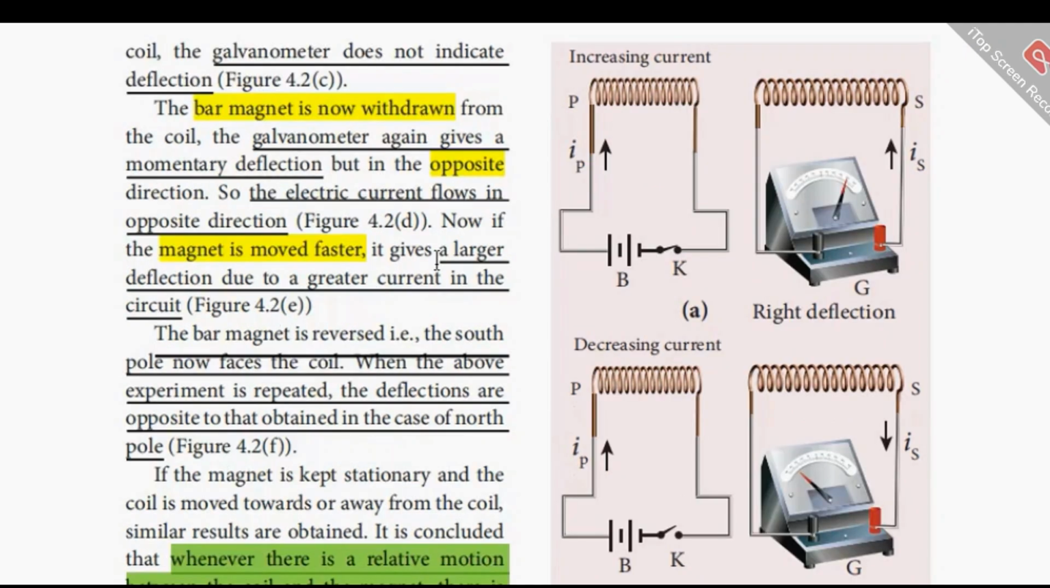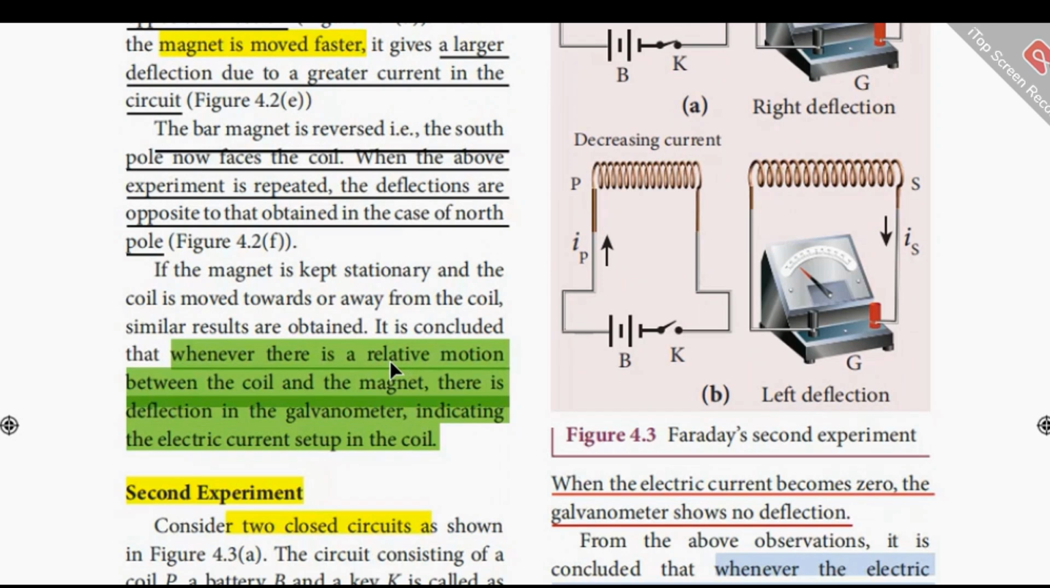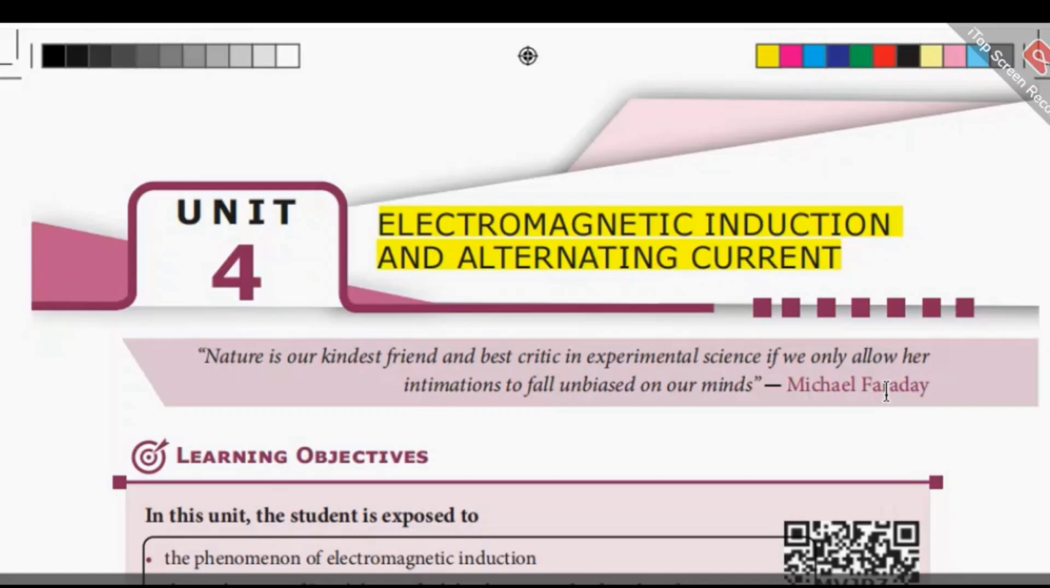And if the magnet is moved faster, it gives a larger deflection due to a greater current in the circuit. And if the bar magnet is reversed, the south pole now faces the coil. When the above experiment is repeated, the deflections are opposite to that obtained in the case of a north pole. And whenever there is a relative motion between the coil and the magnet, there is